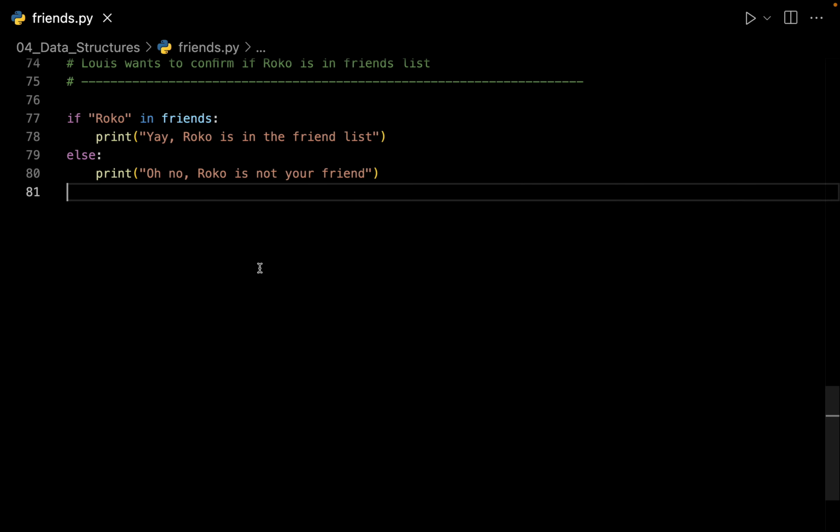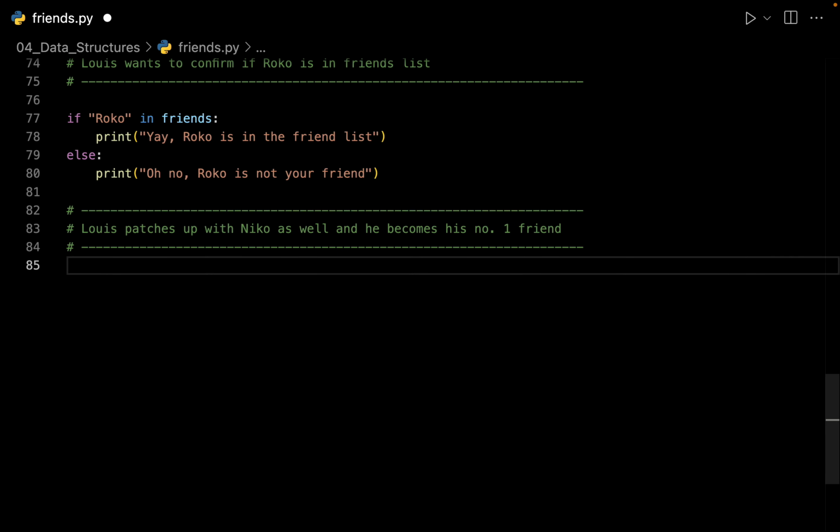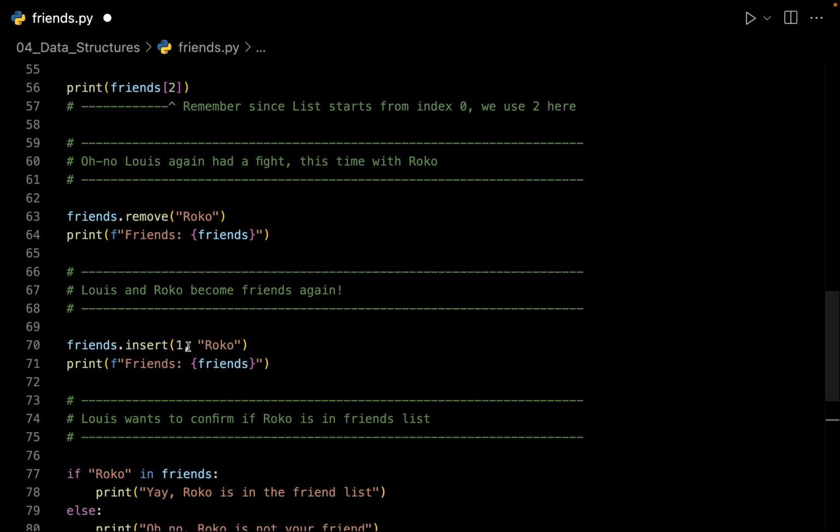Let us go back. Let's see what's happening next. So this time Louis patches up with Nico as well, and this time Nico has become his number one friend. So we want to add Nico back to our list of friends. But since Nico is his number one friend right now, we want to add Nico at the beginning of the list. So we can do this by using the same syntax right over here. We can use the same syntax, and let's see how to do this.